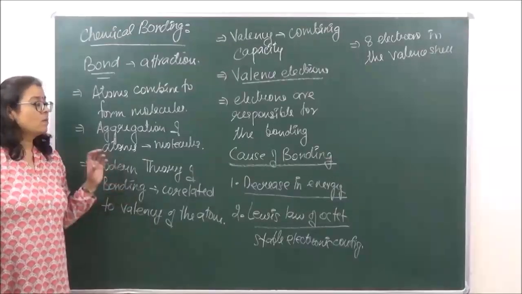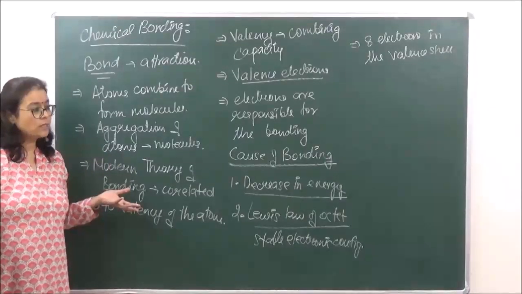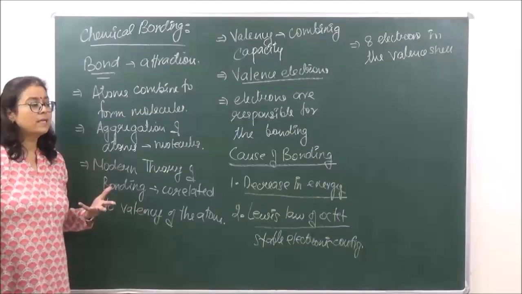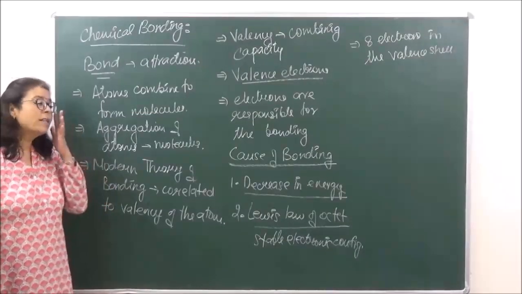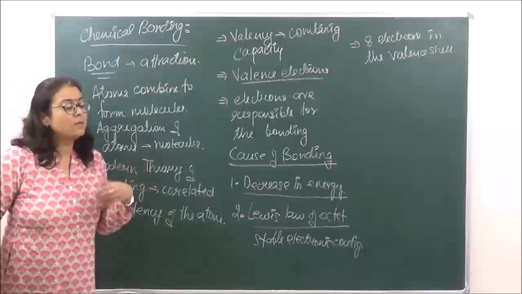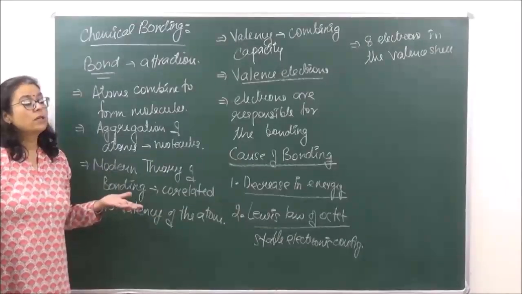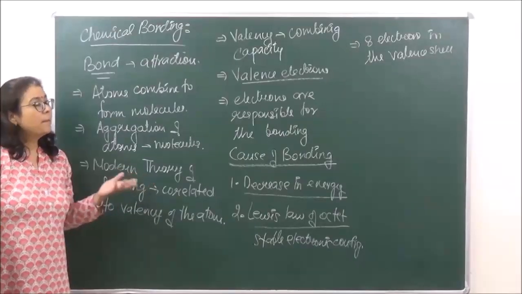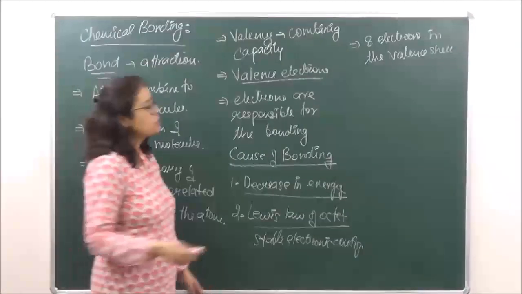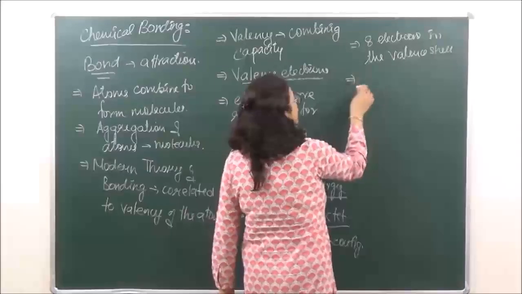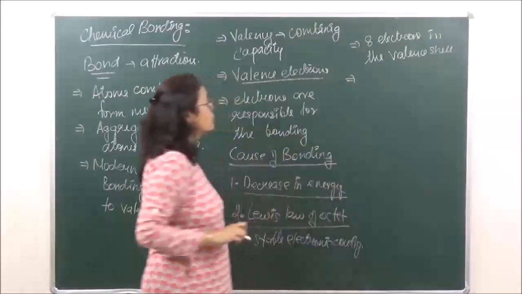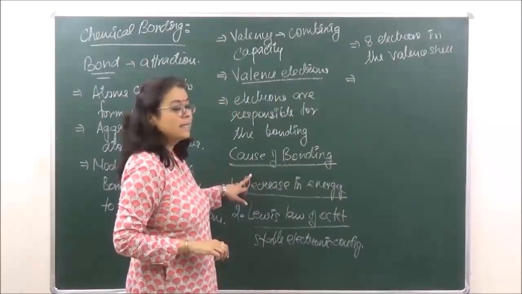Now atoms have an urge to go to this 8 electron system. That is the reason why either they will share electrons with others in order to attain a noble gas configuration, or they will transfer, that is they will donate or accept electrons in order to attain the octet. But there were 2-3 exceptions to the octet rule which were then explained on the basis of decrease in energy.